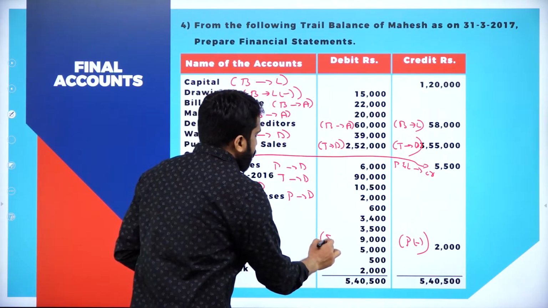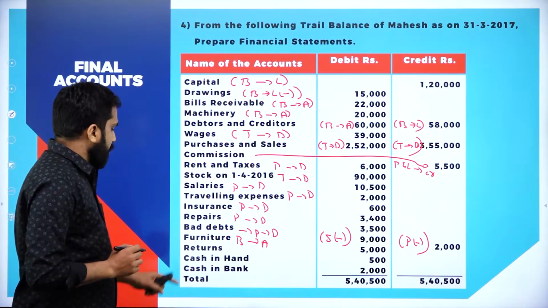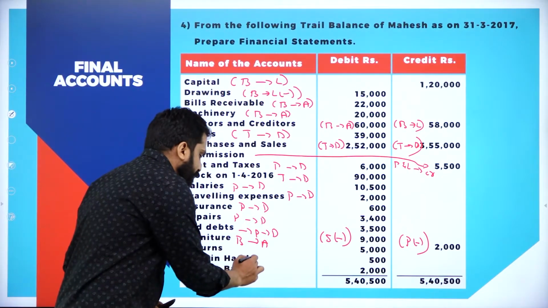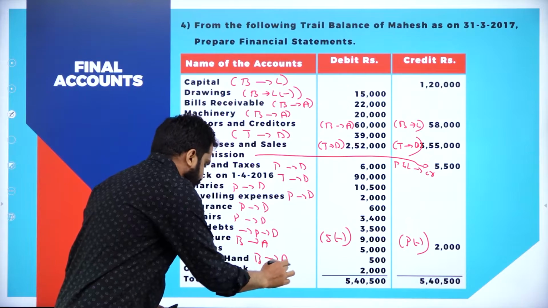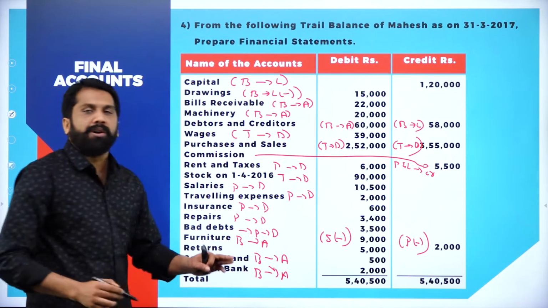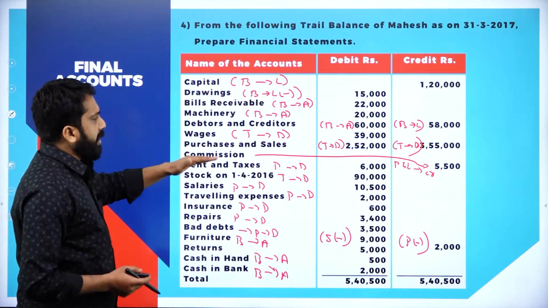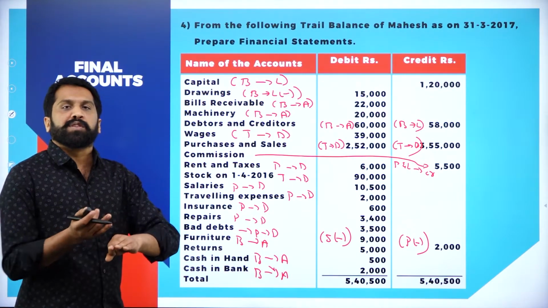This 9000 from the sales you have to minus. Next, cash in hand, balance sheet asset. Cash at bank also balance sheet asset. This is all about first classification. We have classified everything. Now it is very simple copy paste work.